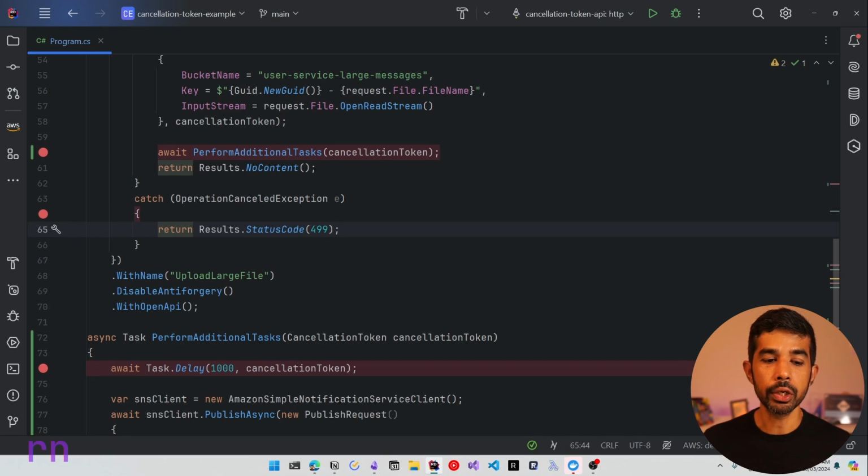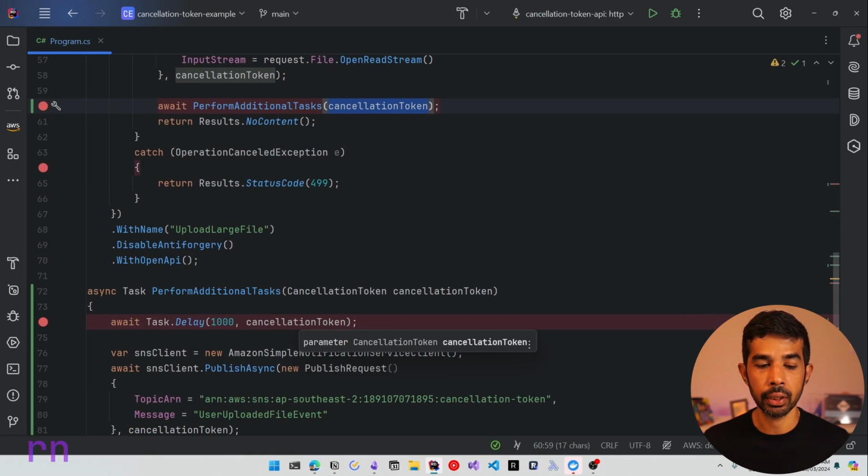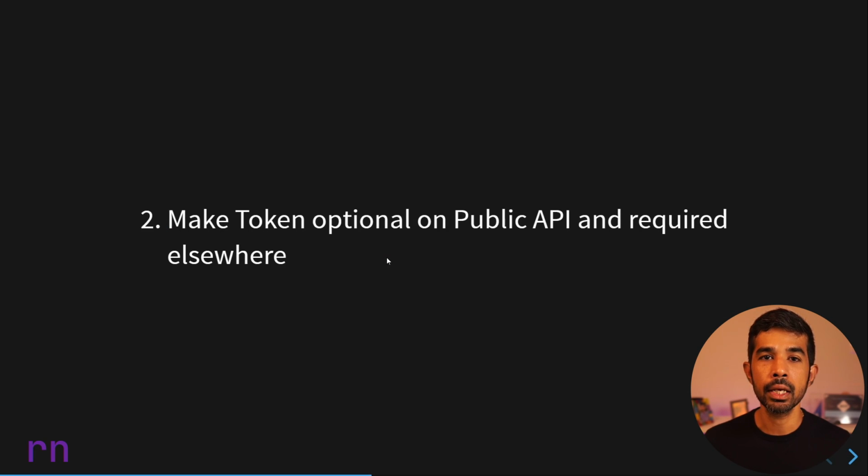So in this case, we could choose to remove the cancellation token from this function so that this function does not use the cancellation token anymore. So what we could do is remove this and take it off from the task.delay, etc. But that brings us to the next recommended practice, which is make the token optional on public API and required elsewhere. Any of your public API endpoints, you can make the cancellation token optional, so it's up to the caller to pass in a token or not. Once you have passed their public API endpoint, make sure that it is required elsewhere so that it's an intentional choice every time somebody writes the code to pass the token.